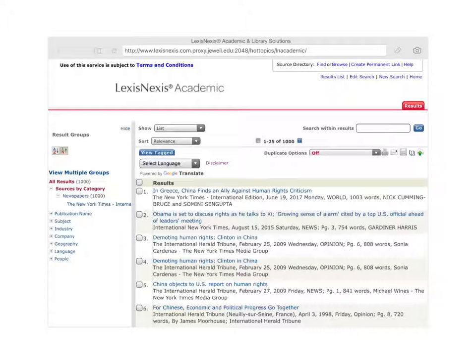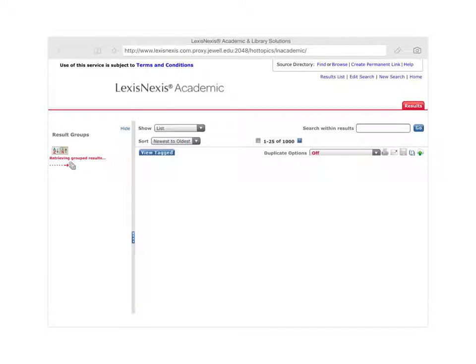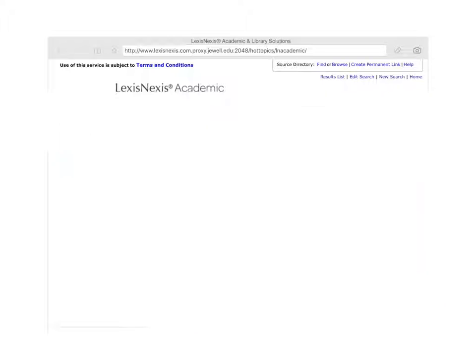And now you see I'm going to get full text sources, and I'm going to switch it because I normally like to go newest to oldest. And now you've got the full text, you'll be able to cite it.